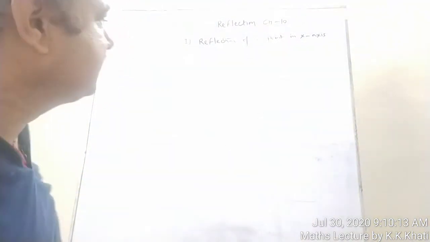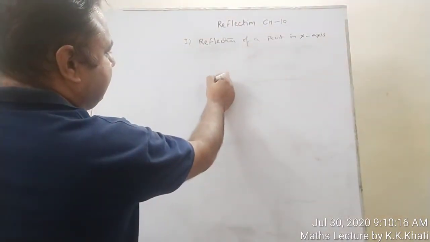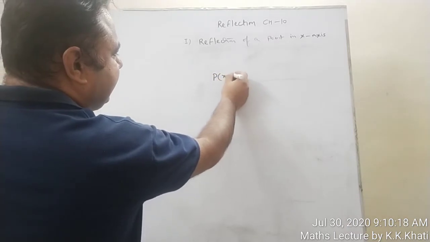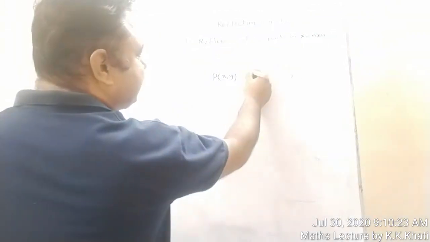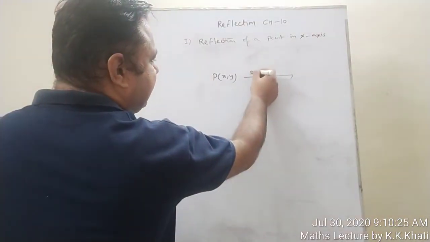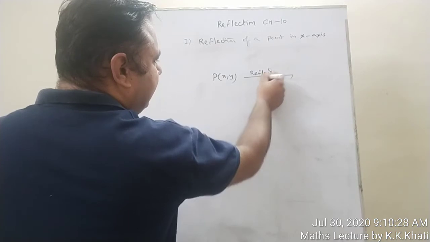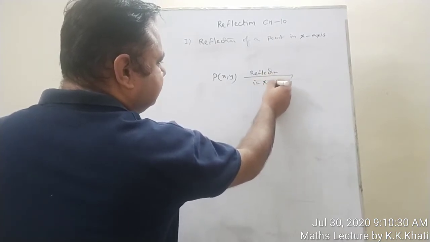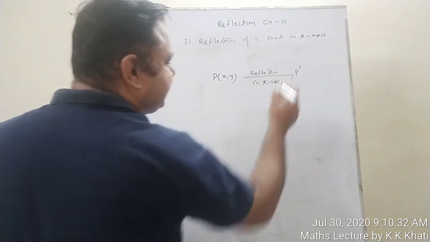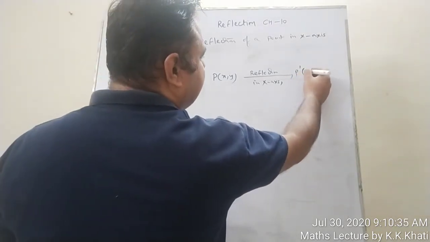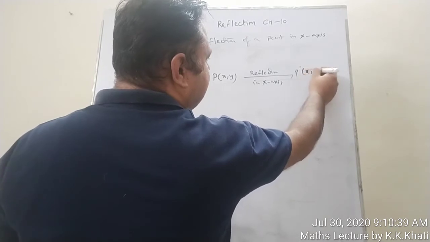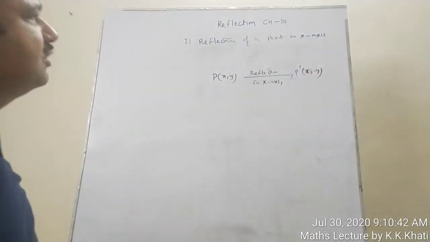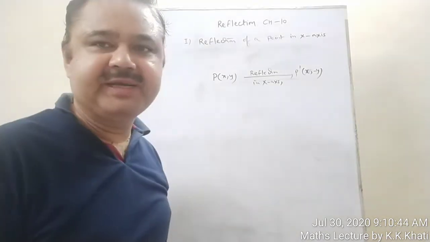Now student, we have to discuss the reflection of a point in x-axis. Suppose we have a point P and the coordinates are x comma y, and we are interested in the reflection in x-axis. So P dash will have coordinates x comma minus y. This is the concept of reflection of a point in x-axis.